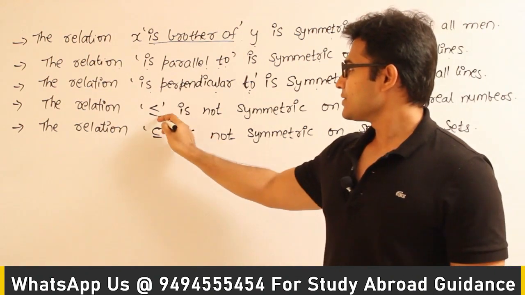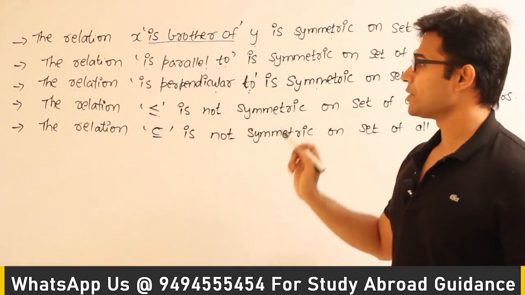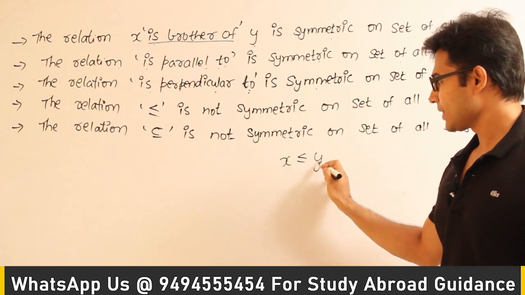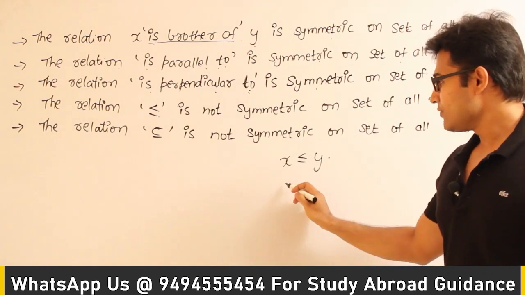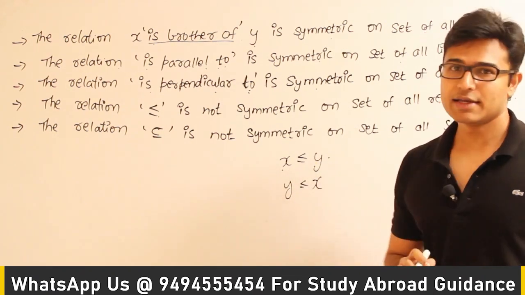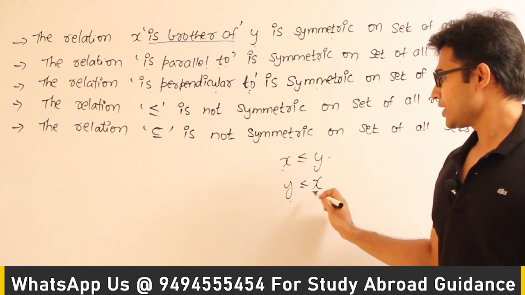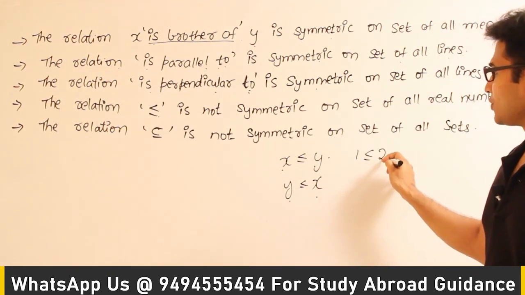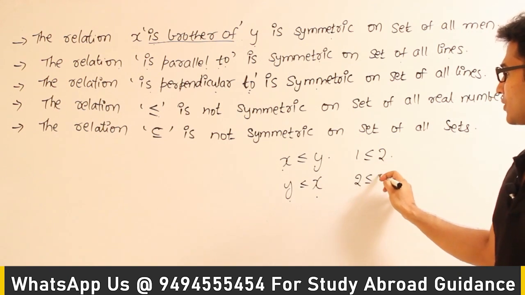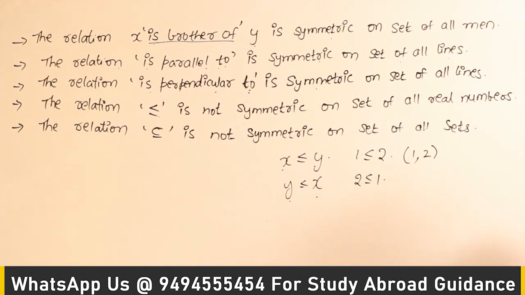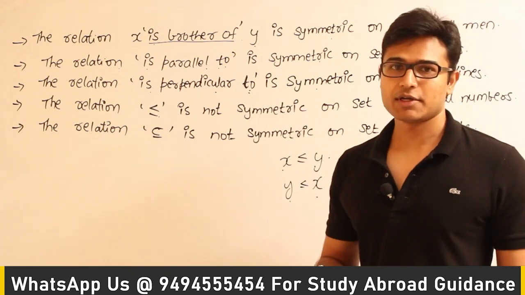Now the relation less than or equal to is not symmetric, because if X is less than or equal to Y, it does not mean that Y will necessarily be less than or equal to X. Which means if (X, Y) is present in the relation, it does not mean that (Y, X) will be present. For example, 1 is less than or equal to 2, but it does not mean that 2 is less than or equal to 1. So (1, 2) will be present in the relation but (2, 1) will not be present. Therefore less than or equal to is not symmetric.